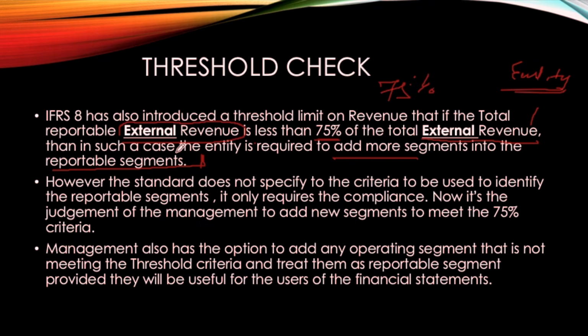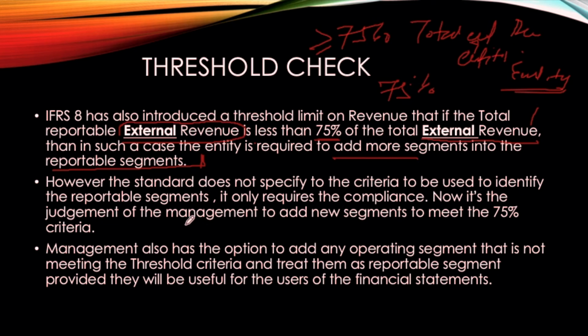Which means if I collate all the reportable segments reported in the financial statements, their external revenue will be 75% or more of the total external revenue generated by the entity concerned.